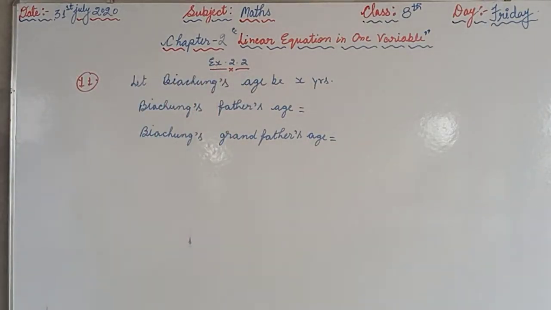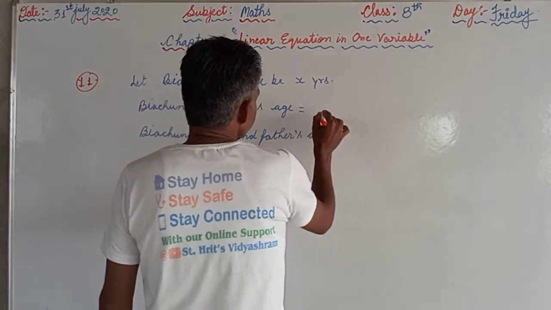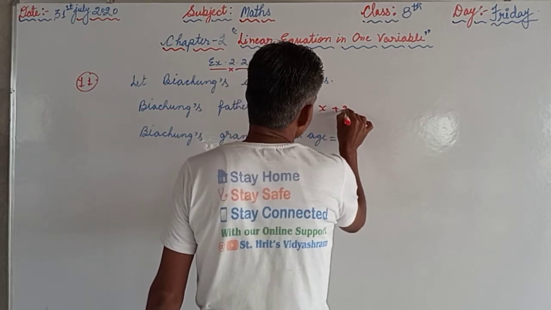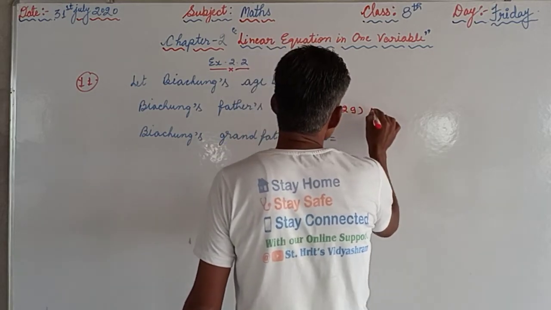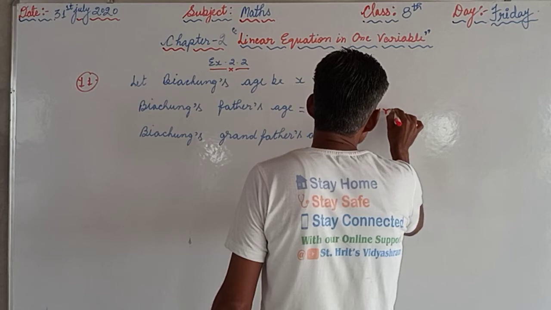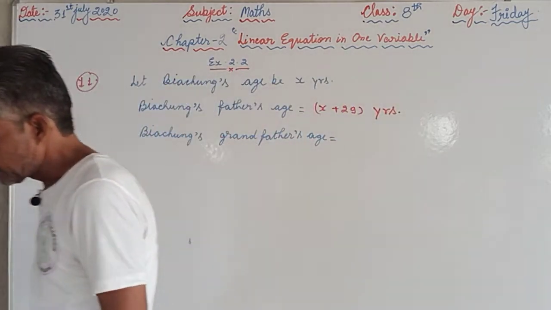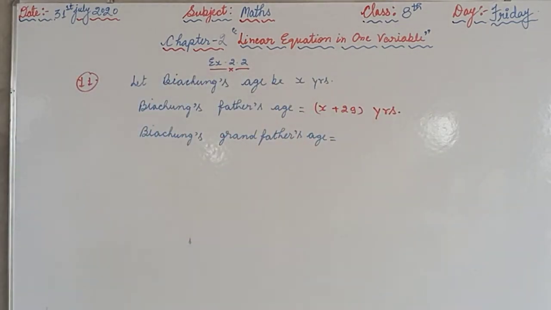It is given that Baichung's father is 26 years younger than Baichung's grandfather and 29 years older than Baichung. So the age of Baichung's father is x plus 29 years. He is 29 years older than Baichung. At the same time, the relation is given regarding Baichung's grandfather. Baichung's father is 26 years younger than Baichung's grandfather.